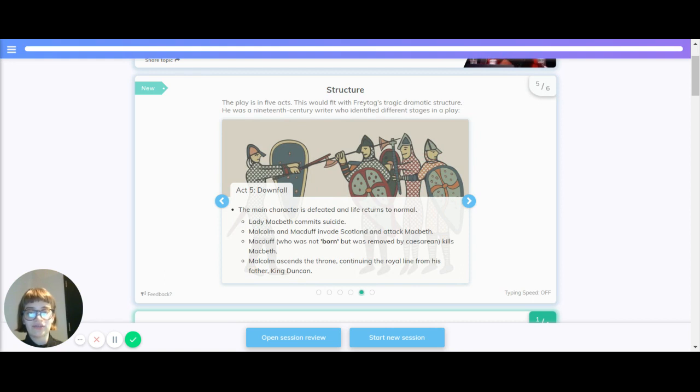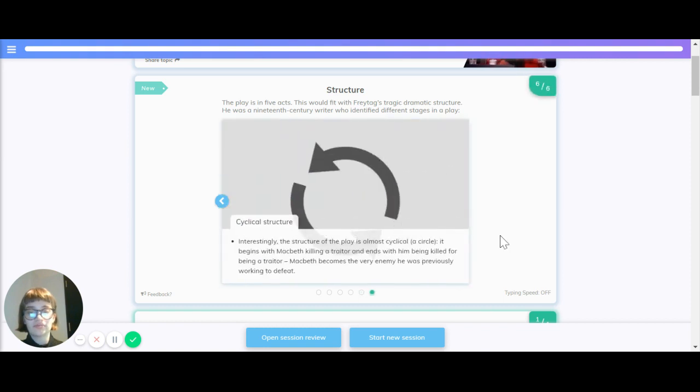And Act 5, downfall. The main character is defeated and life returns to normal. Lady Macbeth commits suicide. Malcolm and Macduff invade Scotland and attack Macbeth. Macduff, who was not born but was removed by caesarean, kills Macbeth. Malcolm ascends the throne, continuing with the royal line from his father, King Duncan.